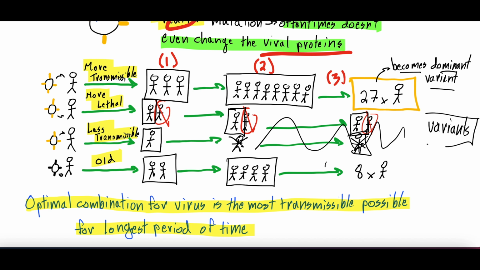Now, there's a lot more to this. There's environmental things to keep in mind. There's population densities and all sorts of stuff, immune escape and all that. But this is a structure that you can think about it. So the most transmissible virus is the one that typically will become the dominant variant. And that does not mean the most lethal, right?